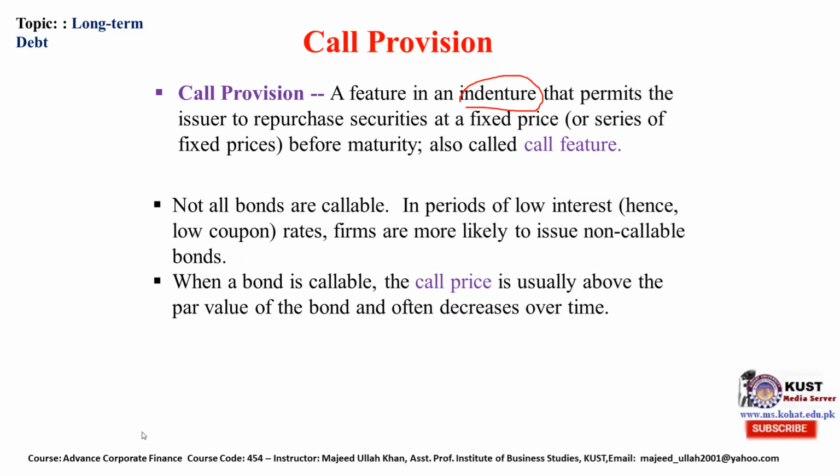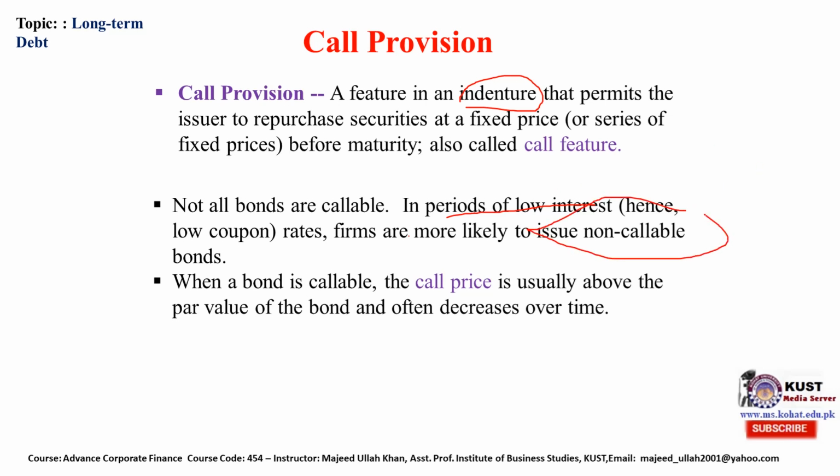Not all bonds are callable, as we discussed, but in a period of low interest rates, firms are more likely to issue a non-callable bond. When there is low interest, obviously there is no attraction in callable.